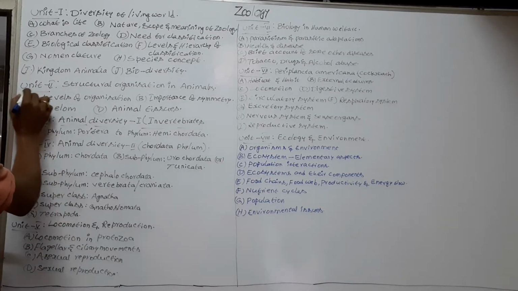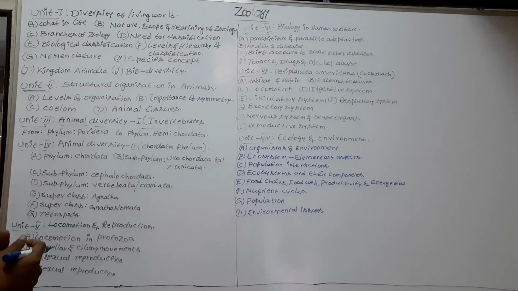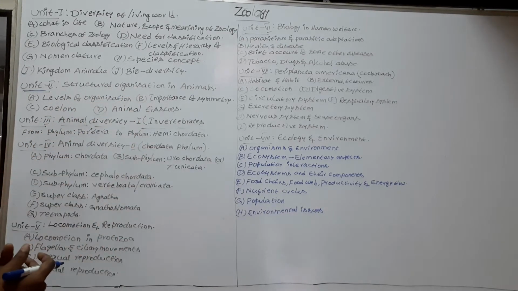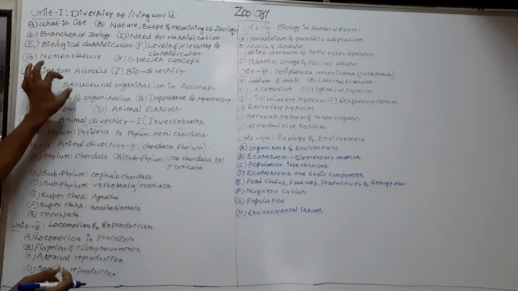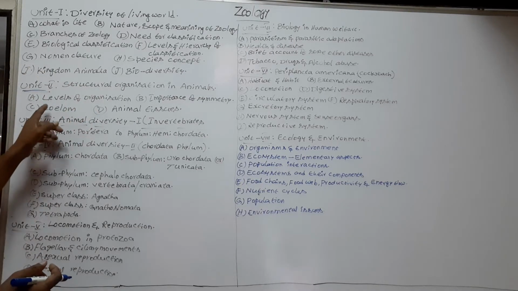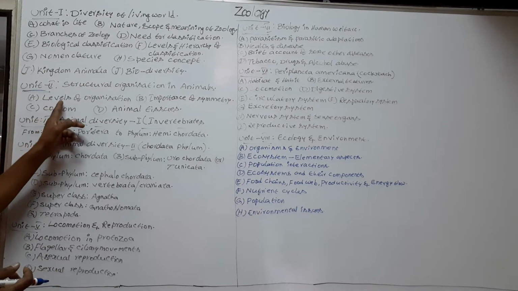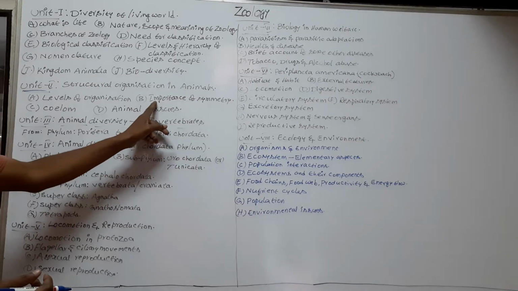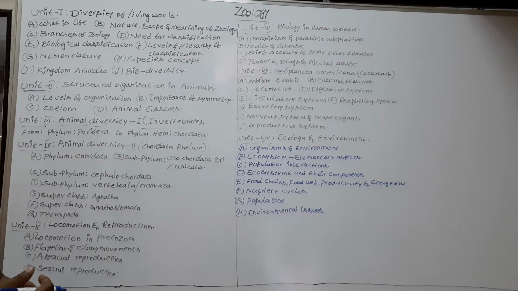Next, unit 2 is structural organization in animals. The topics of the second unit are: first topic is levels of organization. Second topic is importance of symmetry.